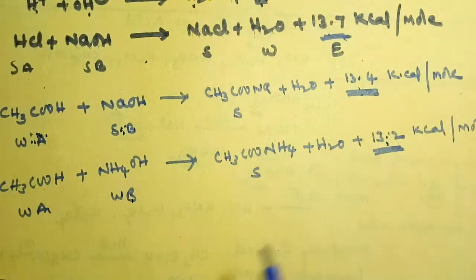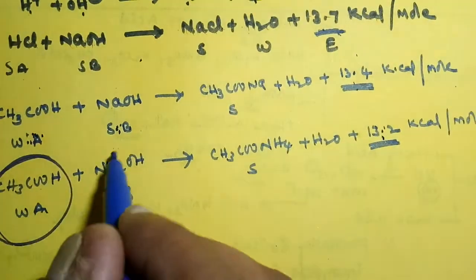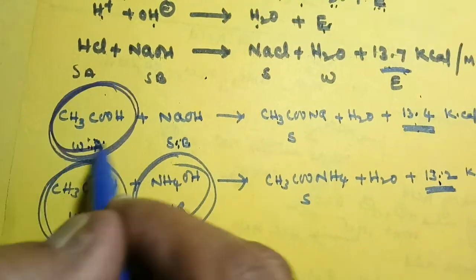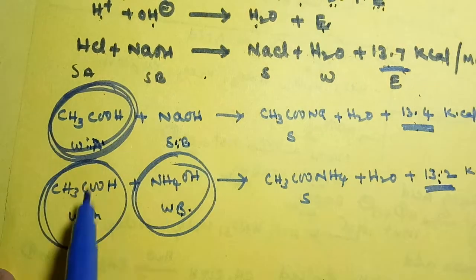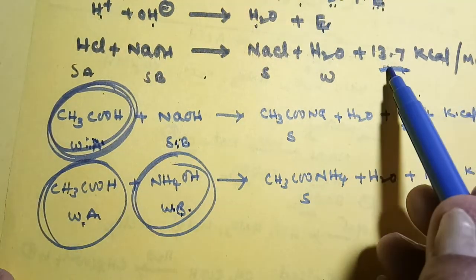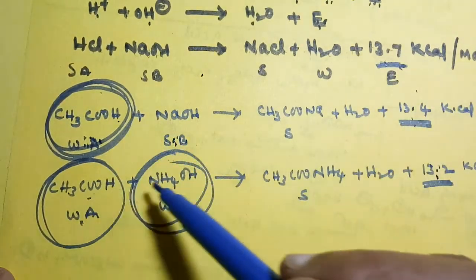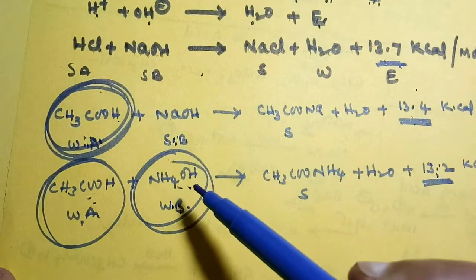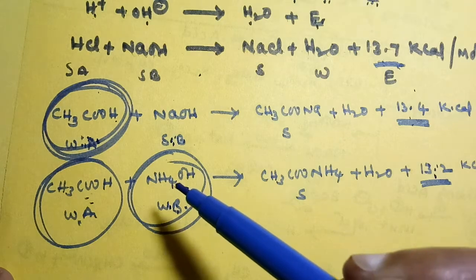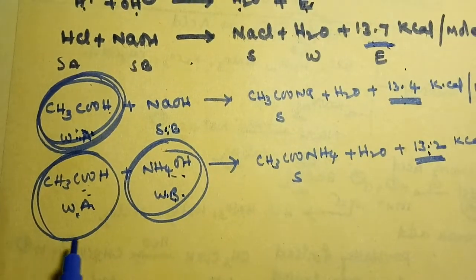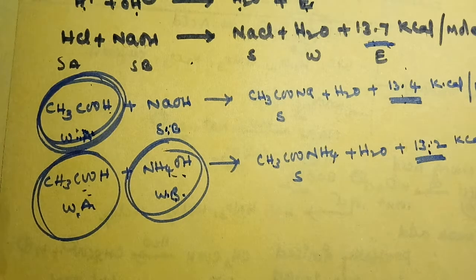Because some amount of energy is used to dissociate weak electrolytes, that is, weak acids and bases. Hence, less amount of energy is released. So this is the heat of neutralization concept.